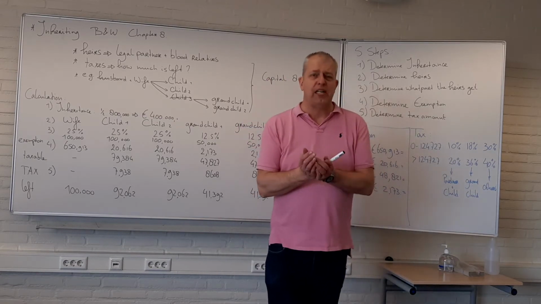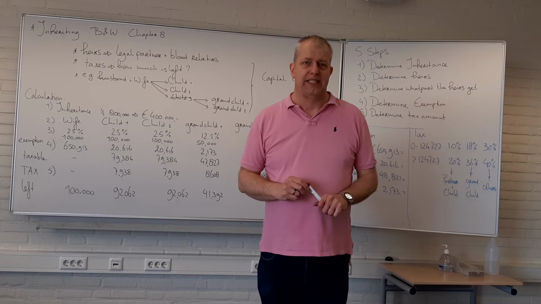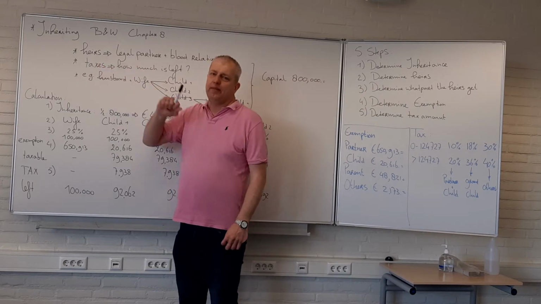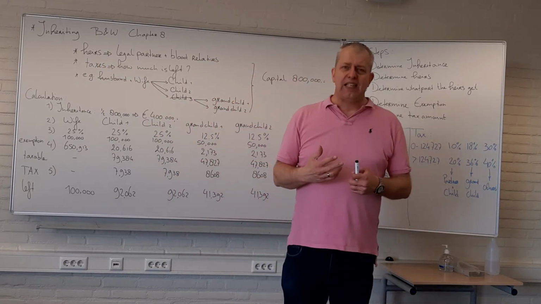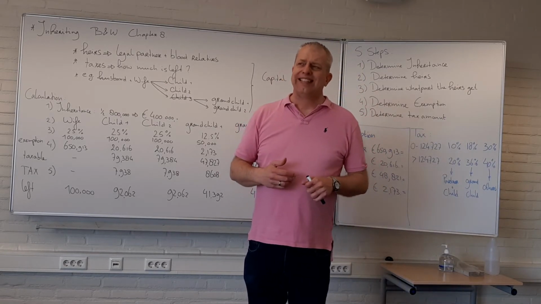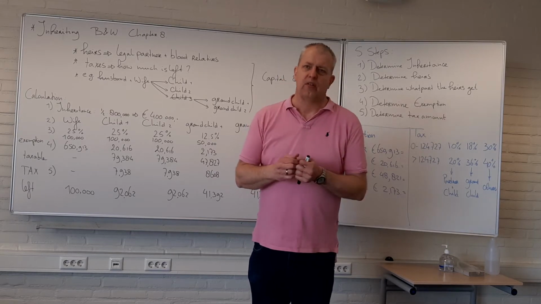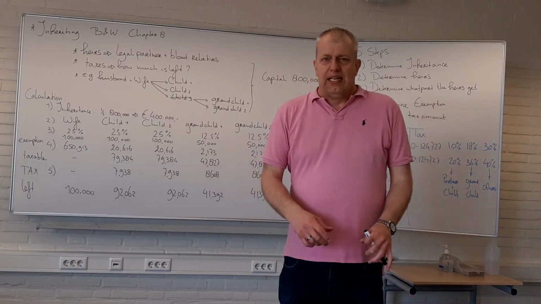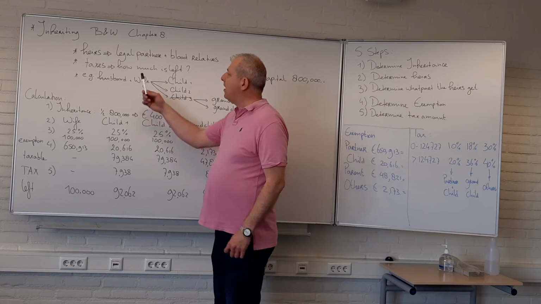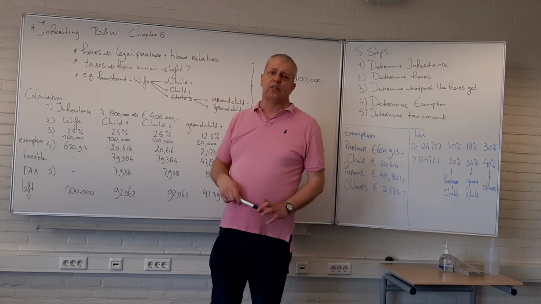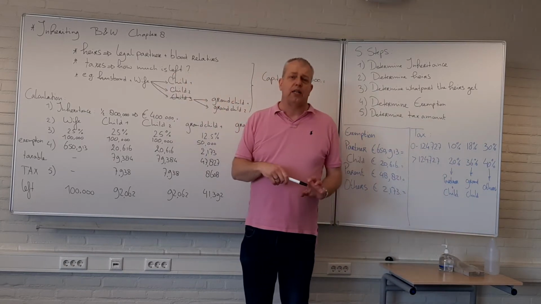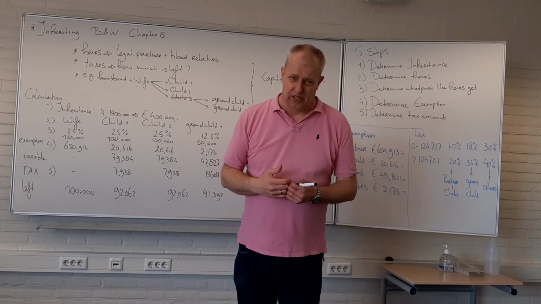Inheriting means that you get money from someone who just passed away, who is dead. And if you get money, then you are a so-called heir. Well, the heirs are determined in a so-called will. And in the will, someone, before he dies, says, I want my money to go to this person or that person. Well, if there is no will, which is possible, the law states who your heirs are, and your heirs are your legal partner, so someone you're married to, or your blood relatives. By the way, legal partner can also mean someone that you have a registered partnership with.